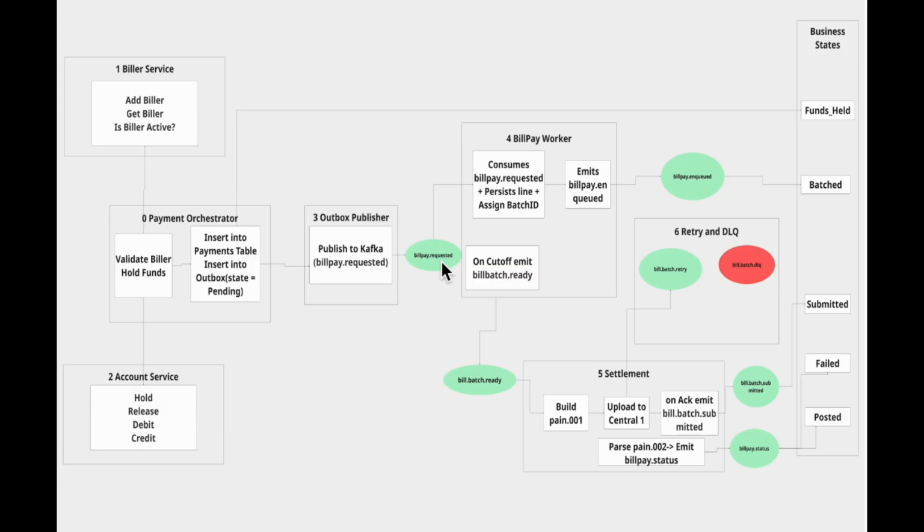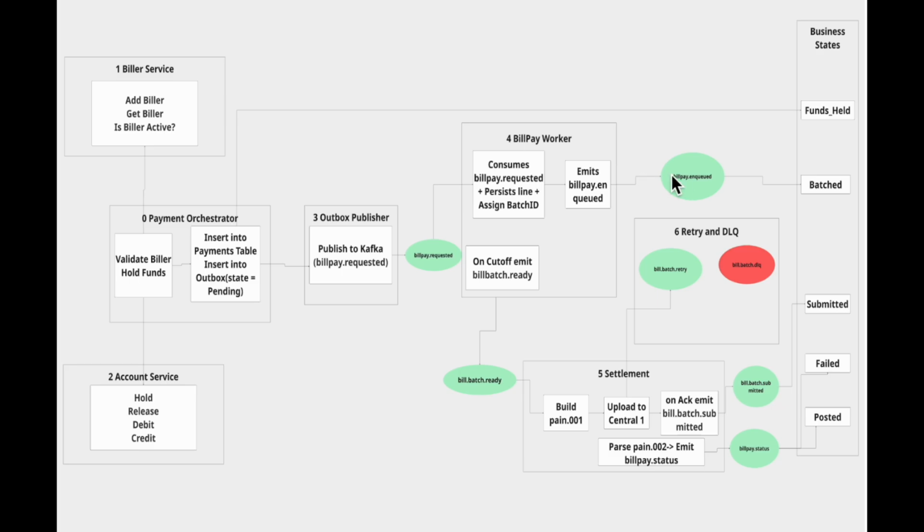Once the event lands in Kafka, our BillPay worker is already listening like a hawk because its entire existence revolves around processing these messages. It has two main responsibilities. It consumes the event and records the bill line. As soon as it gets the message, the worker saves the bill line into its own database. It assigns a batch ID because bill payment travels in groups, like school kids on a field trip. Nobody goes alone. At this moment, BillPay Worker emits an event called BillPay.enqueued,